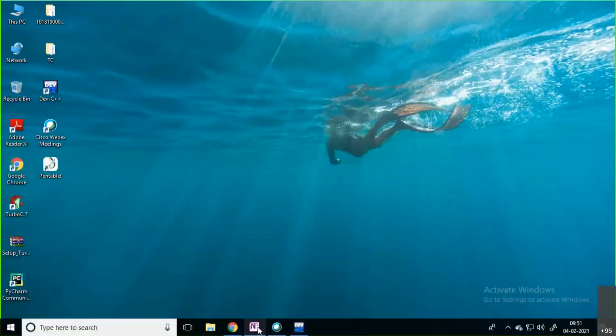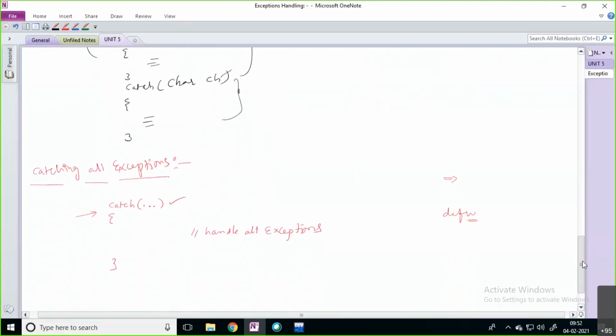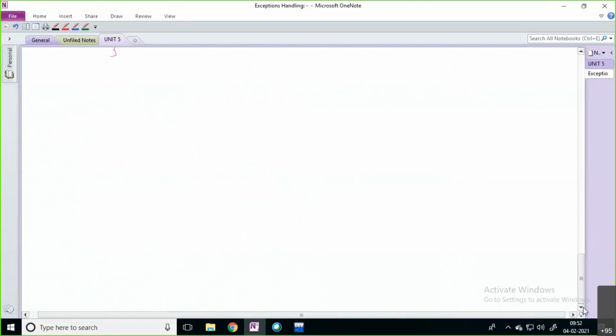That is handling all the exceptions, and multiple catch blocks for one try block. The next concept is rethrowing exception. Simple concept.